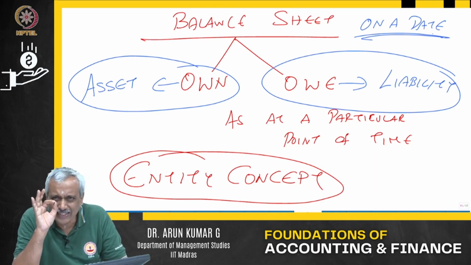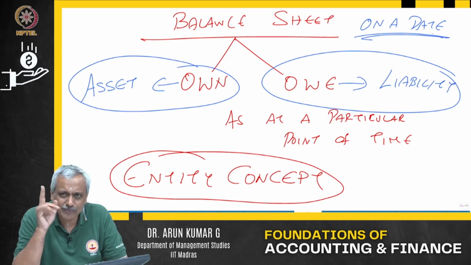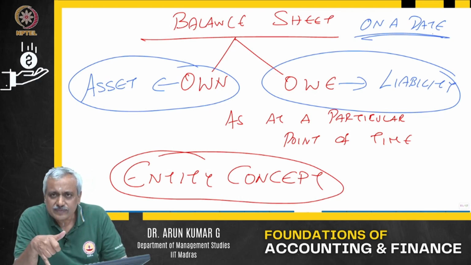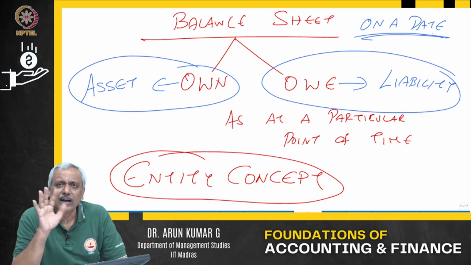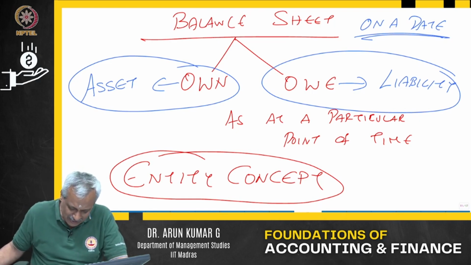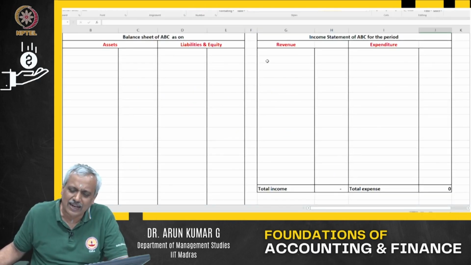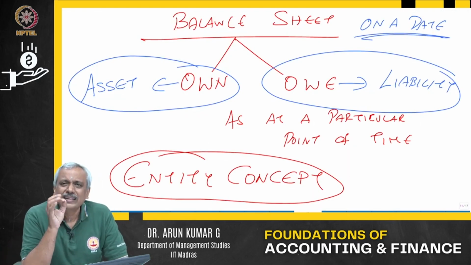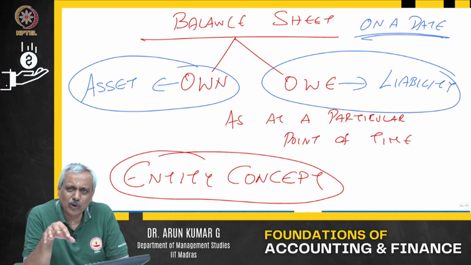So, balance sheet is always on a date. Income statement is always for a specified time period. So, what happens? Balance sheet will give you details of what you own and what you owe out there. I hope I am clear with the basic contents of the income statement or profit and loss statement and the balance sheet. Now, next stage what we do is, I will just take up some Excel out there and give you some statements and talk about the interactions between these. So, what am I talking about? What you own, what you owe.